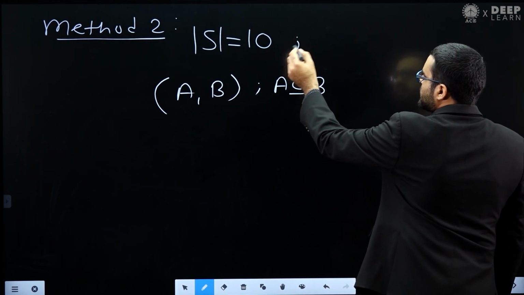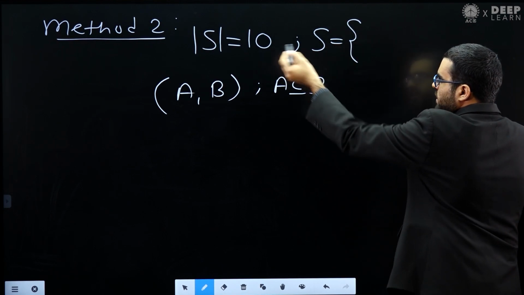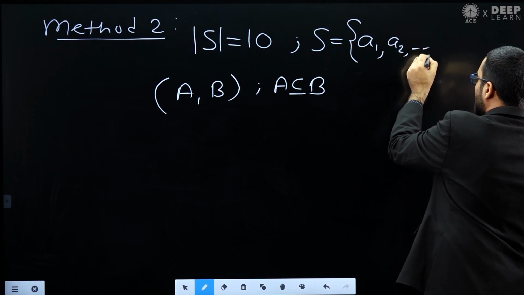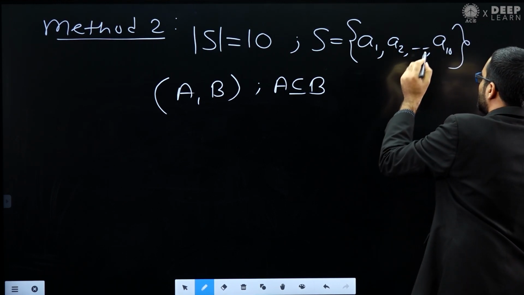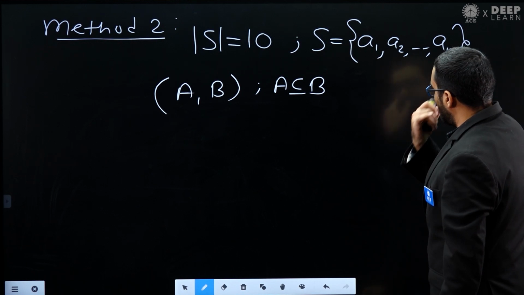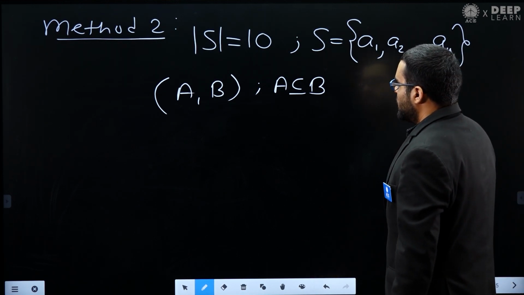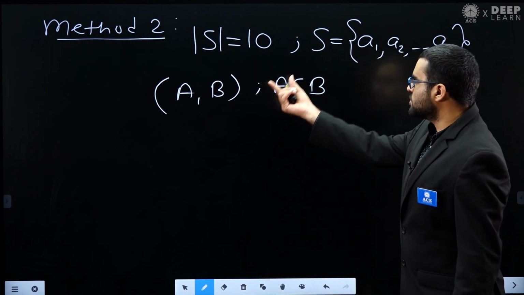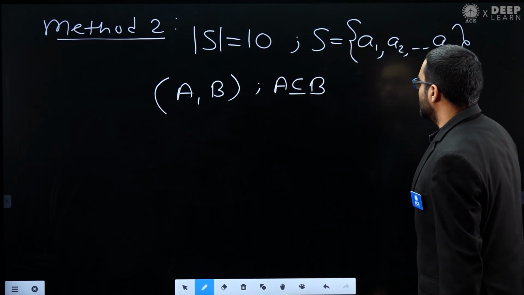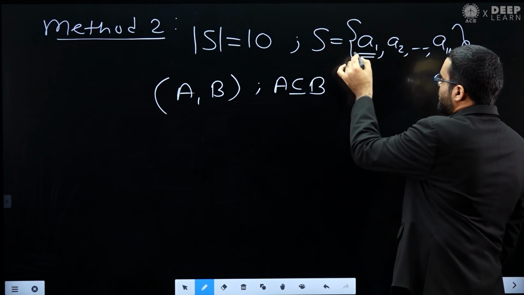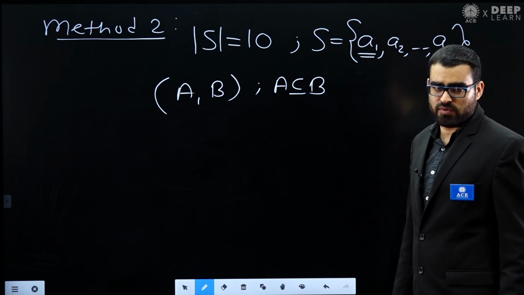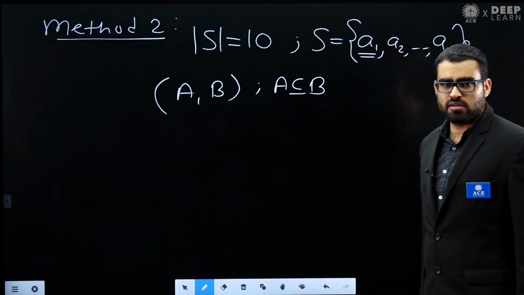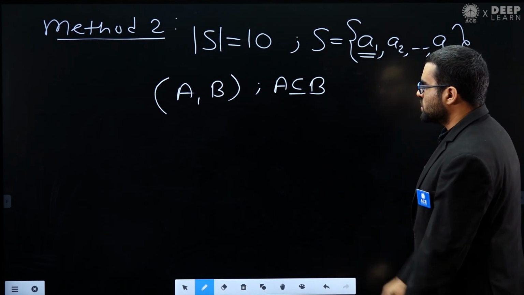Here A and B both are subsets of S, but A is a subset of B. So let's assume that the set S has cardinality 10. Let's assume these are the elements A1, A2 and so on up to A10 in set S. Now, A and B are subsets of S and A should be a subset of B. So for each element, how many choices do I have? Let's look at this element A1.